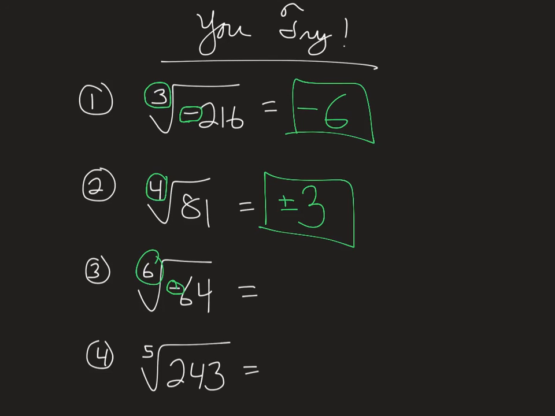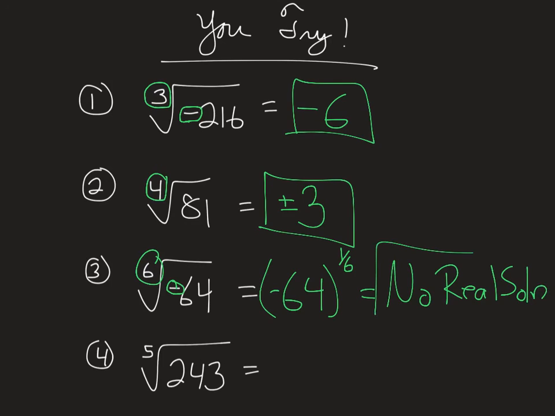Number 3, I've got an even root and a negative radicand, so I should have no real solutions. So if I were to do this in the calculator, again, you'd have negative 64 raised to the 1/6 power. You will get that error, so we know that there are no real solutions for this situation. And then number 4, I've got an odd root and I have a positive radicand, so I should have one real solution, which will end up being 3.